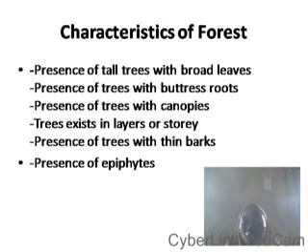Then there is presence of trees with buttress roots, and these buttress roots are an adaptation for anchorage and support. There is presence of trees with canopies. These canopies are formed because the trees are many and they branch in such a way that they form a canopy, and the trees also exist in layers. We have the upper layer, the middle layer, the lower layer, the ground layer, and the epiphytes.